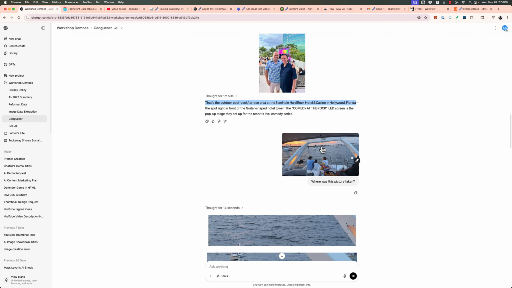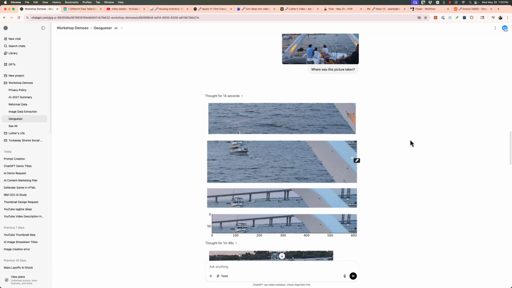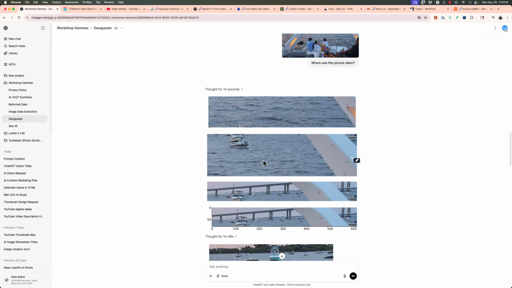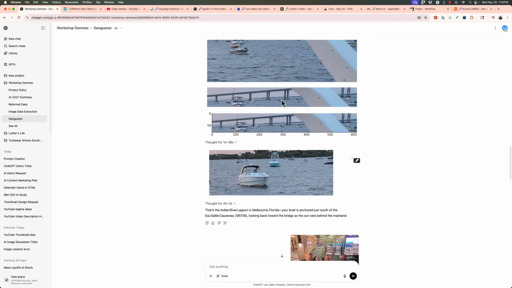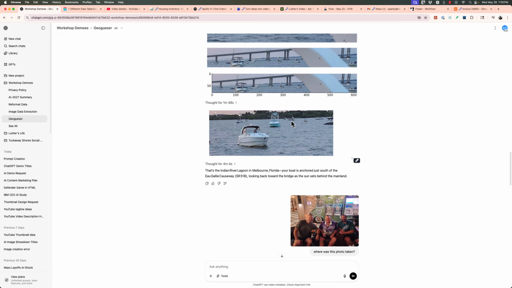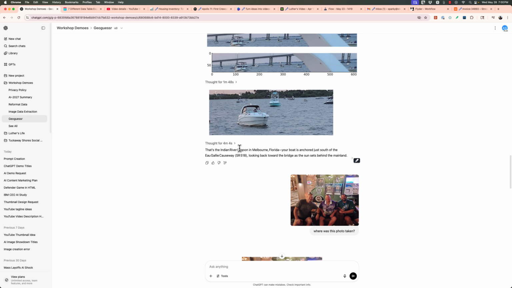How about this one? A picture off the back of my boat. I mean, that's pretty tough, right? It looks at little slices and blows them up. You can see the bridge, and then it measures out, and the landline. That's the Indian River Lagoon, Melbourne, Florida, and your boat is anchored just south of the Ogali Causeway, and it's correct.